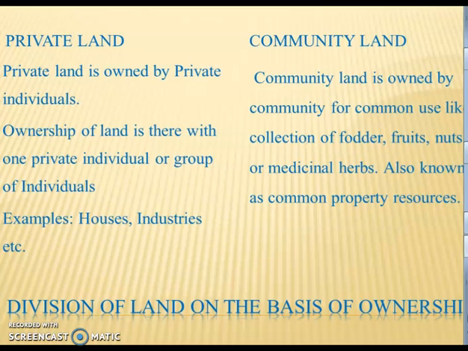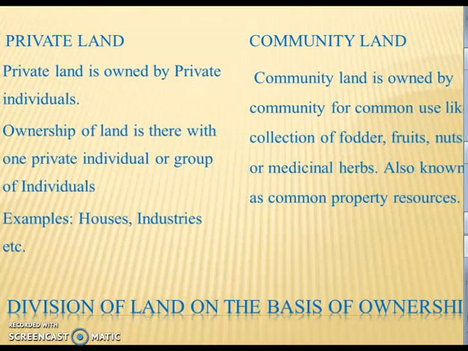For example, our own houses, industries. These are examples of private land where we can claim that this particular land belongs to me. I have a particular registration against this land. No other person can claim the rights over that particular land. So those lands where the ownership is in private hands are known as private lands.